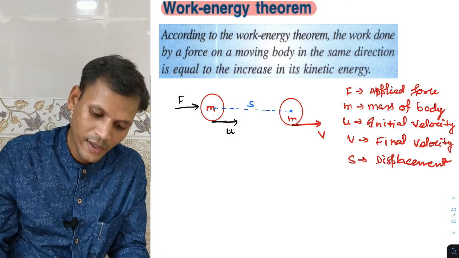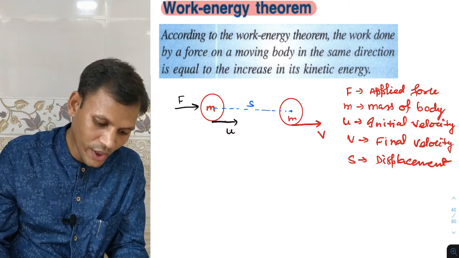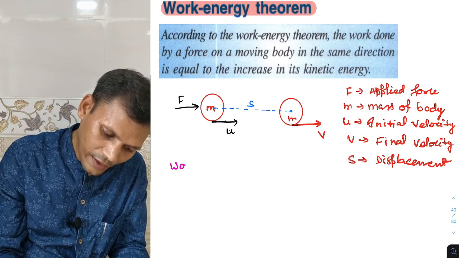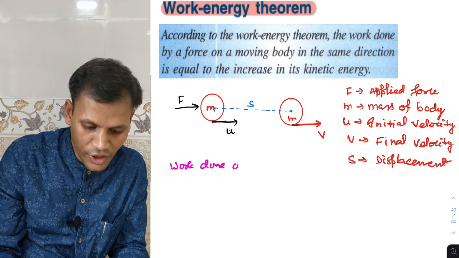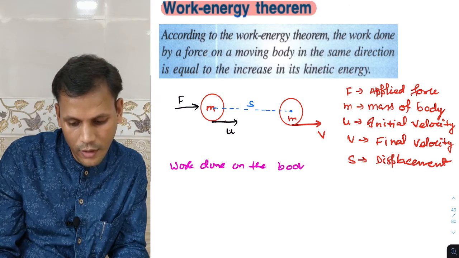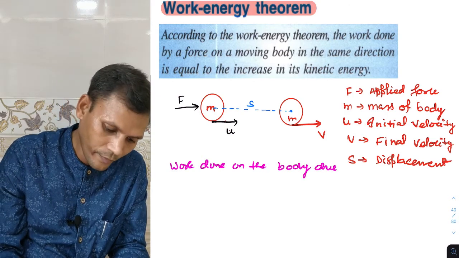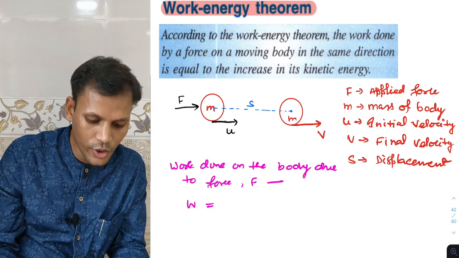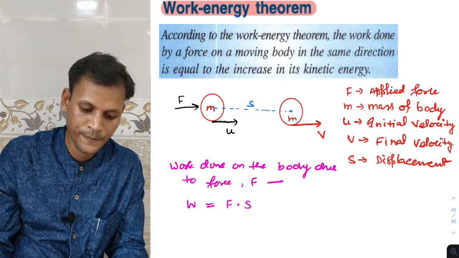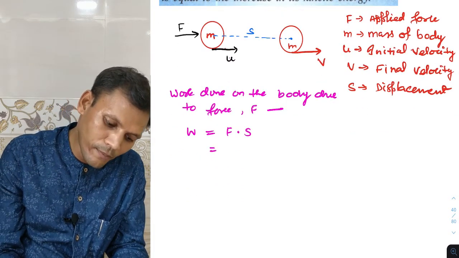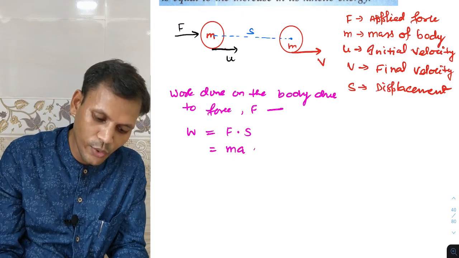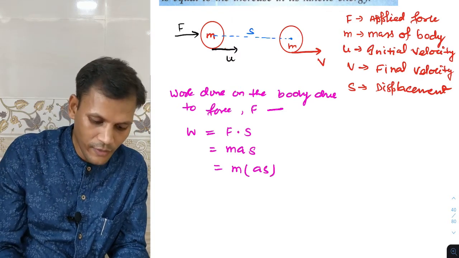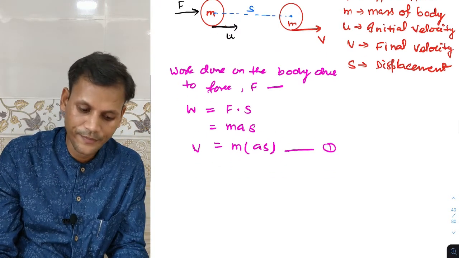So work done on the body due to force F. We know work done is equal to force into displacement, but force is mass into acceleration, so work done is m into a into s. That I will say as equation 1.